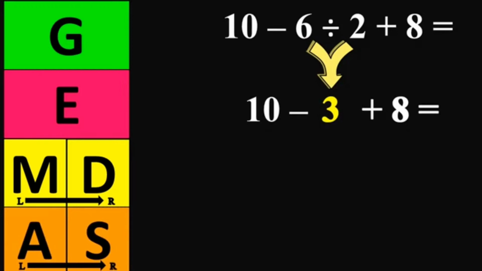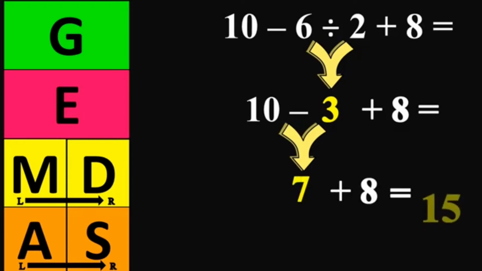As we can see, subtraction comes first from left to right. So we do subtraction. 10 minus 3 equals 7. And then we add 7 plus 8. Our answer is just 15.